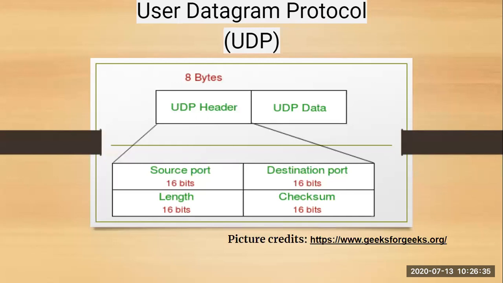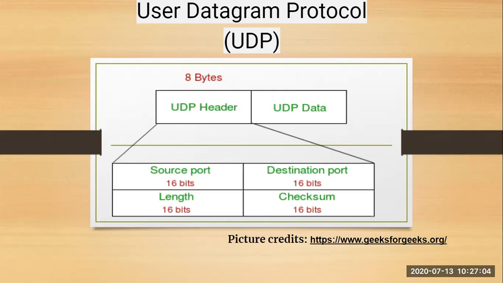It is not reliable, but when you want speed and don't need reliability, you can go for UDP. UDP will not make sure that all the packets are delivered in order, or that they have been received. It will just simply send the packet. So UDP is used for streaming audio or video, wherein you just want the stream to be played, and at times you can even compromise on the quality.